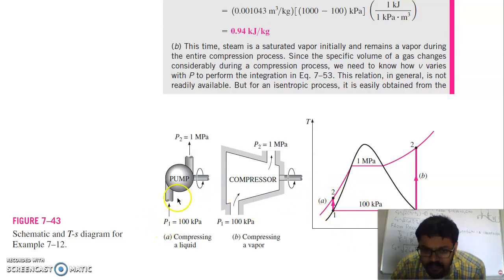So this 1 to 2 is the pump work, and this 2 to 1 here is your expansion work. If you compress the liquid here from 1 to 2, this much work is taken by the pump. But if you compressed the vapor instead, this much larger work would have to be transferred to the compressor, because the specific volume here is more as compared to at this point. That is why in a power plant we condense the steam, this portion here is your condensation. So we condense steam from here to here, and then we compress the liquid and raise its pressure, because the specific volume here is very small.